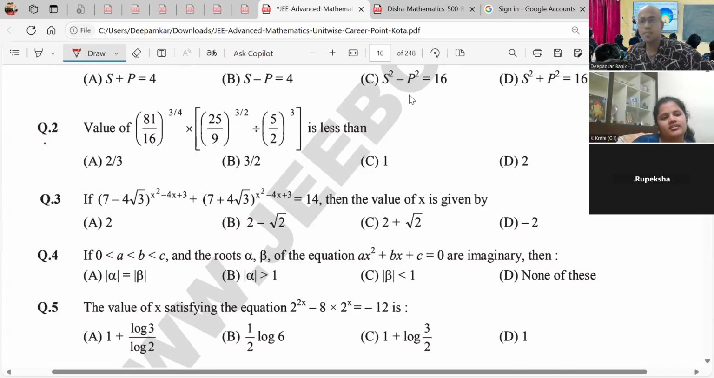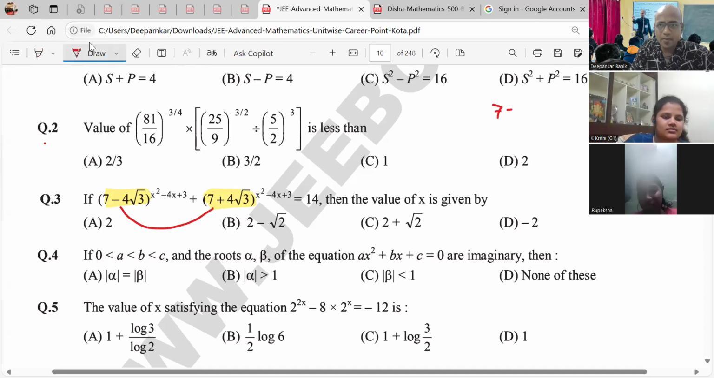Sir, can we rationalize it? Actually, this is the beauty. See, Miss Rupeksha and Miss Kriti, can't you see there is a high correlation between these two brackets? What is 7 minus 4 root 3? And what is 7 plus 4 root 3? This is the logic behind this. 7 squared minus 16 into 3, after squaring, of course. So 49 minus 48, the answer is 1.